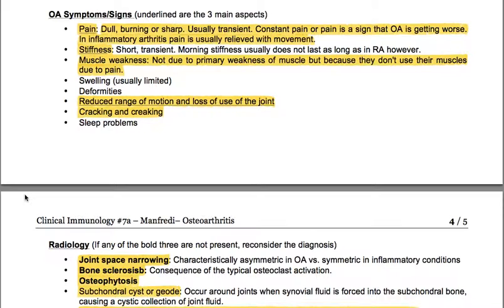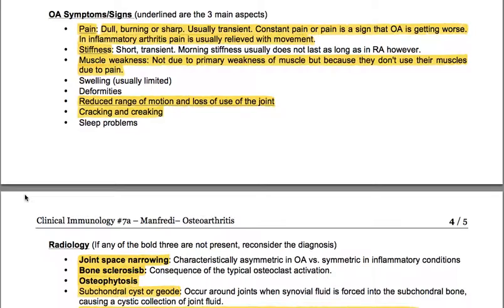Also muscle weakness, not due to primary weakness of muscle, but because they don't use their muscles due to pain. We have swelling, which is usually limited. We have deformities. We have a reduced range of motion and loss of use of the joint. And we have also cracking and creaking. We have sleep problems also.